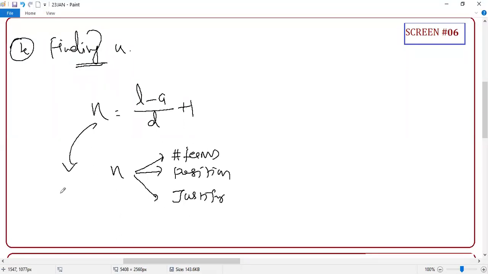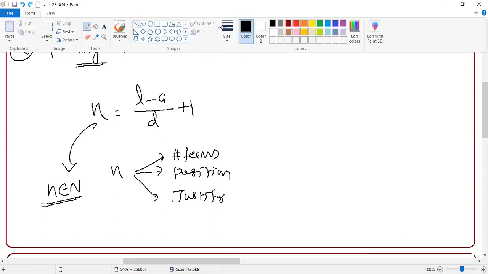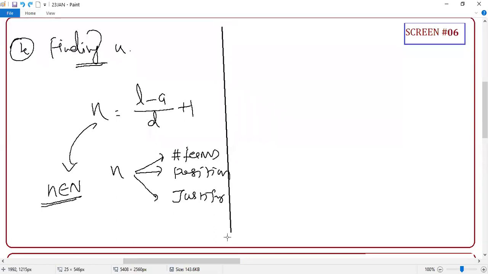And n always belongs to the natural numbers. This symbol is something you should know from at least your 9th standard, but it is still not introduced in your textbook. This symbol is telling that n should be a natural number. Yes or no? Clear or not? Excellent. Only Arya is responding, the rest of them are not.